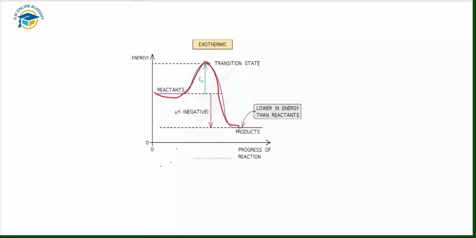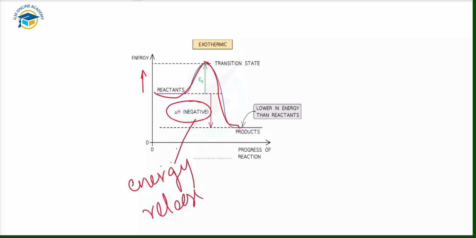So in exothermic reactions, the reactants are much higher in energy and the products are lower in energy. Delta H, as you can see here, is negative. This is the energy released during this chemical change, the energy released into the surroundings, which causes the increase in temperature. That is the delta H.